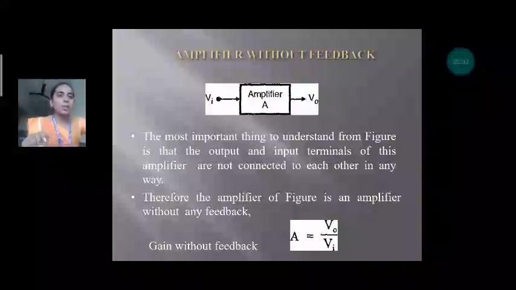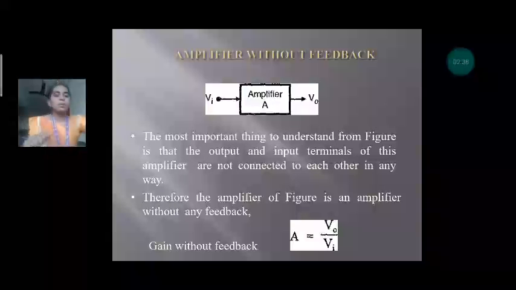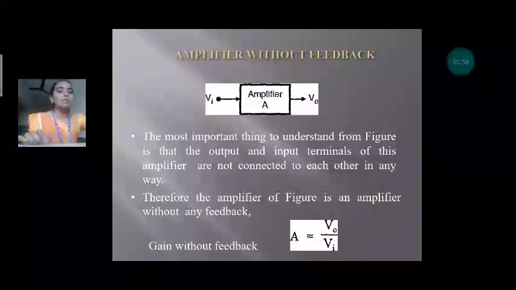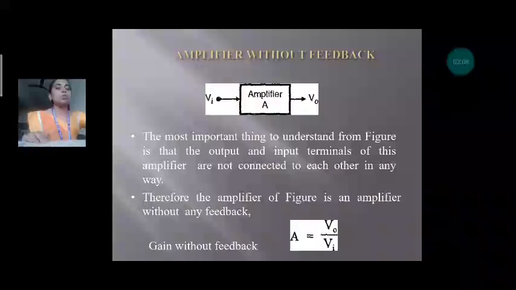The first one is the amplifier without feedback. Here you give the input signal to the amplifier and take the output from the right side of the block. There is no feedback to the input. This is called an amplifier without feedback circuit. The gain of this amplifier is equal to Vo by Vi, where Vo stands for output voltage and Vi stands for input voltage.